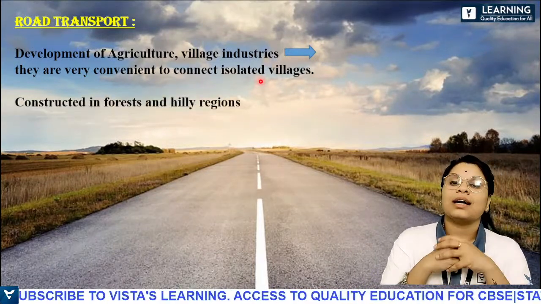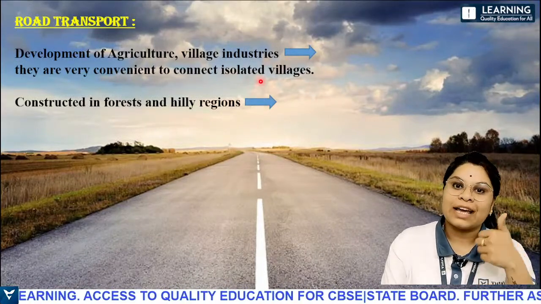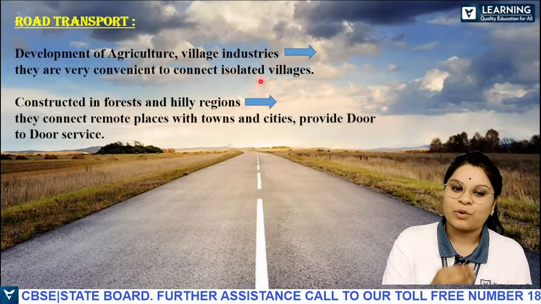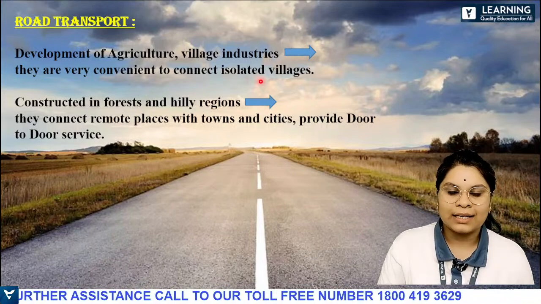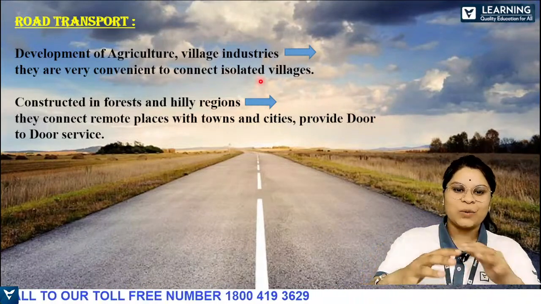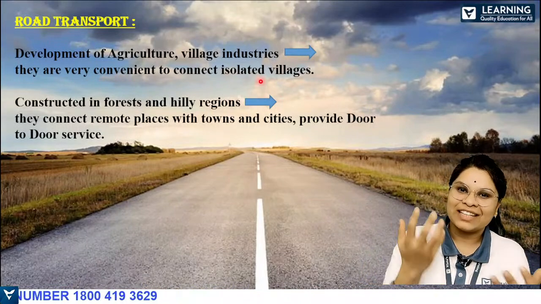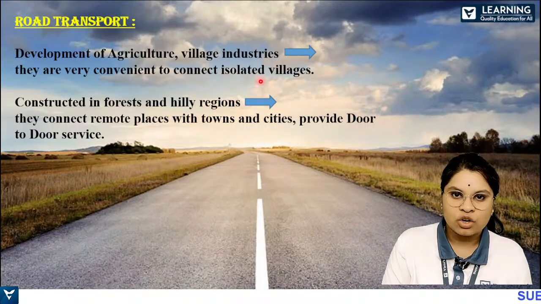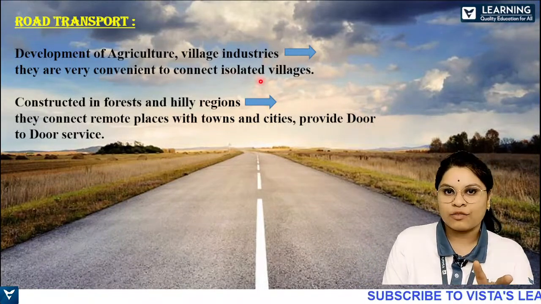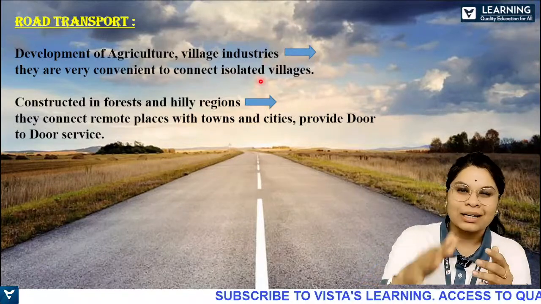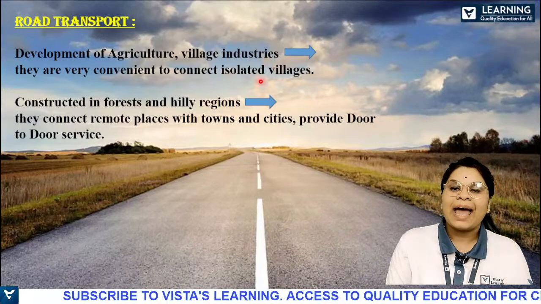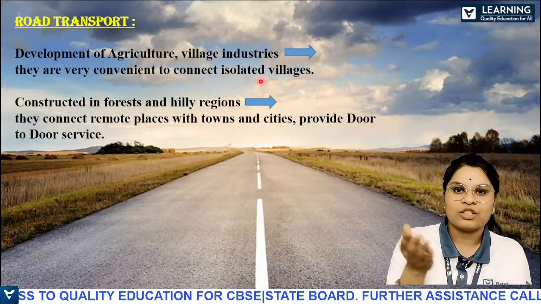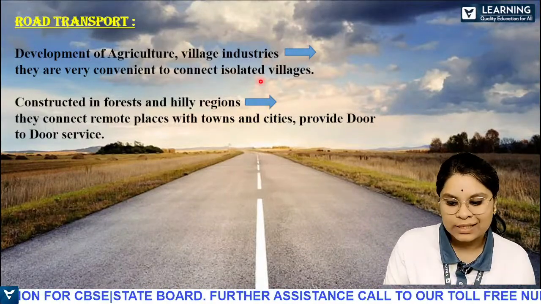The next point is, it helps in construction in forest and also hilly regions, and they connect remote places with towns and cities and provide door-to-door service. Are you understanding? If there are roads, we can go through forests and hilly regions, if we are constructing roads. Yes or no? So that is one importance of roads. We can go through the hilly stations or regions, and also the forests. And also they connect remote places, and there will be door-to-door service, so people can easily travel to their houses. This is one of the importances of roads.